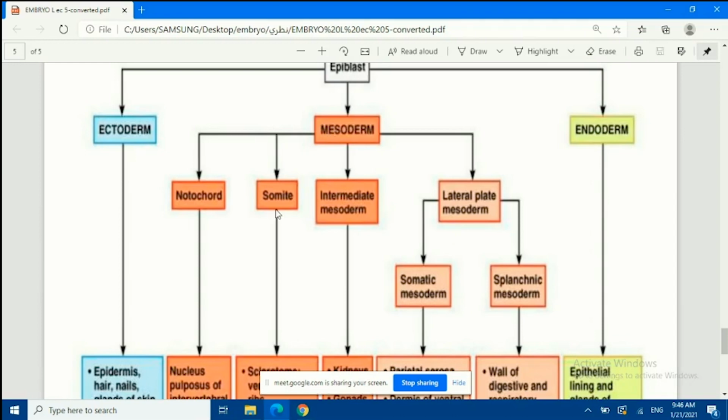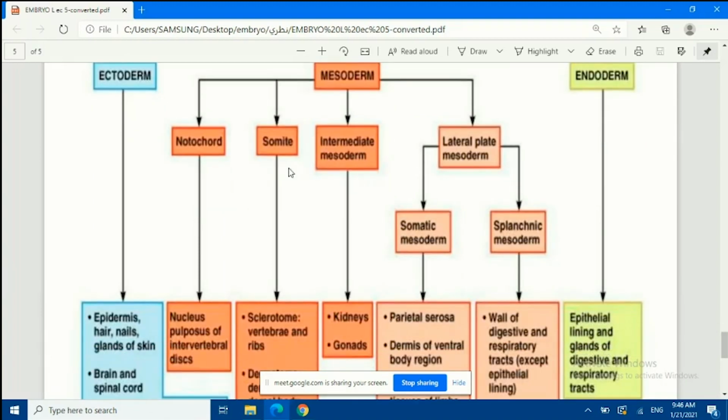Okay, and can form a kind of cells we call somite cells. تمام. هذا الأسبوع الجاي إن شاء الله راح نشرحها بالتفصيل إذا الله أعطانا عمر إن شاء الله. And we're going to have intermediate mesoderm and another kind of cells we call lateral plate mesoderm. إذا الميزوديرم راح يكون لنا بشكل أساسي somite, intermediate mesoderm, lateral plate mesoderm. Okay, زين.